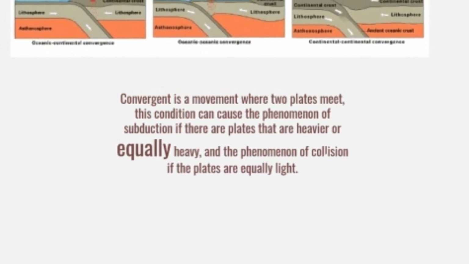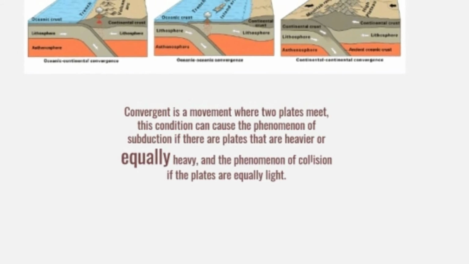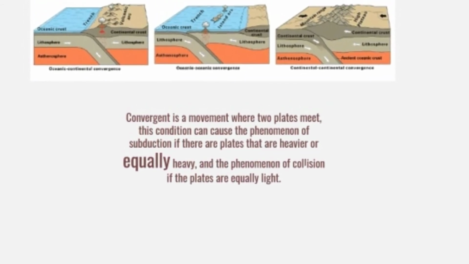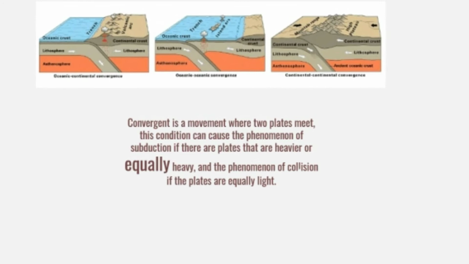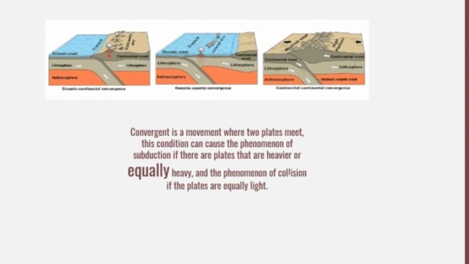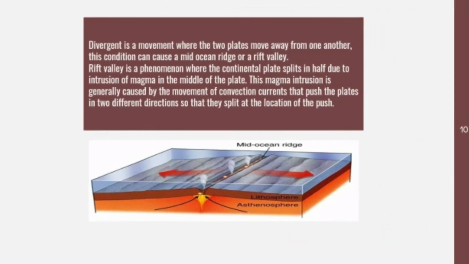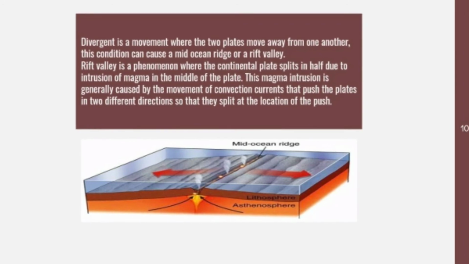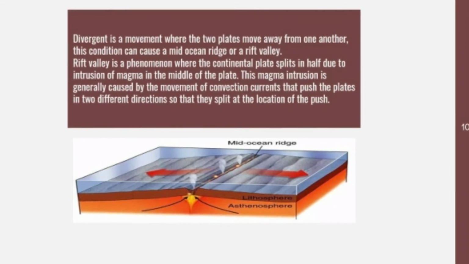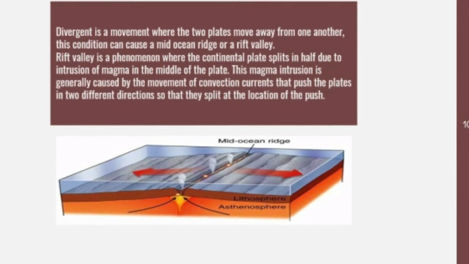Convergent is a movement where two plates meet. This condition can cause the phenomenon of subduction if the plates are heavier or equally heavy, and the phenomenon of collision if the plates are equally light. Divergent is a movement where the two plates move away from one another. This condition can cause a mid-oceanic ridge or a rift valley.